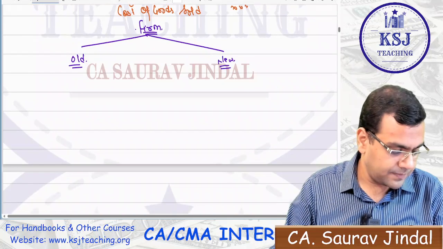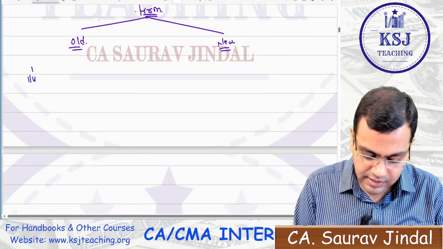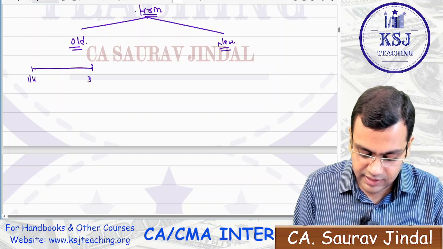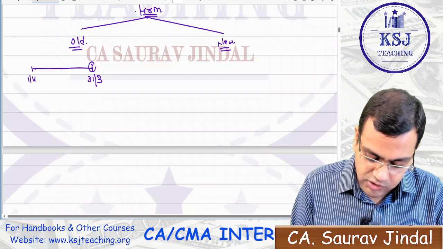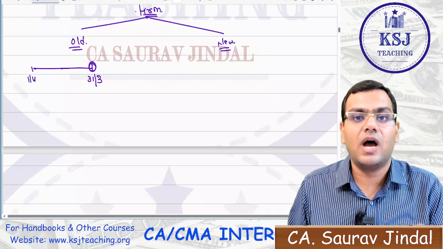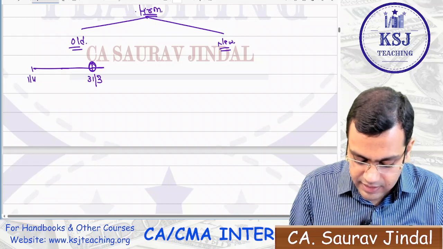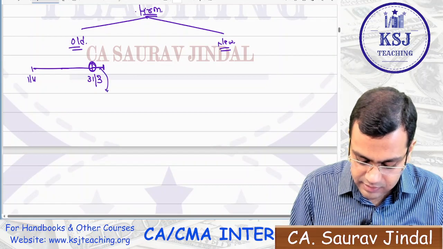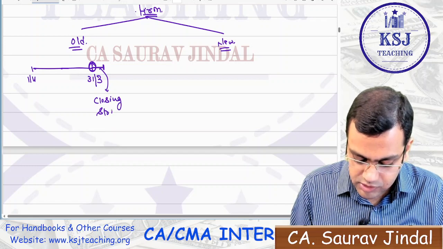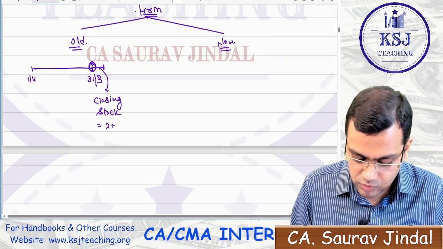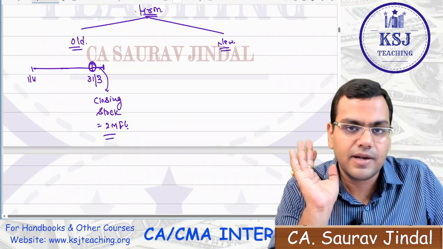Now listen to it very carefully. This old firm is existing from 1st April to 31st of March, right? When these firms come here, that is on 31st of March, they say you have to keep a 2 months finished goods stock. He says, okay, sir. So here, what will be there? Closing stock that is equal to 2 months FG. Yes, sir, it will be there.